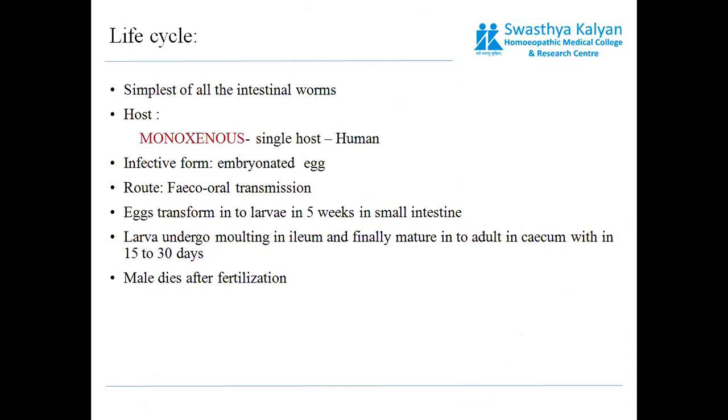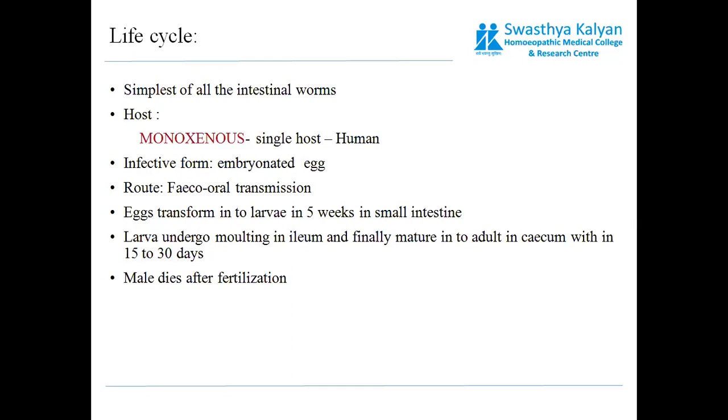Regarding its life cycle, it is monoxenous, depending only on a single host. The only host is the human host, and it is one of the simplest of all intestinal worms known to us. The infective form is the embryonated egg, which is laid by the female in the perianal region, and the route of transmission is fecal-oral.